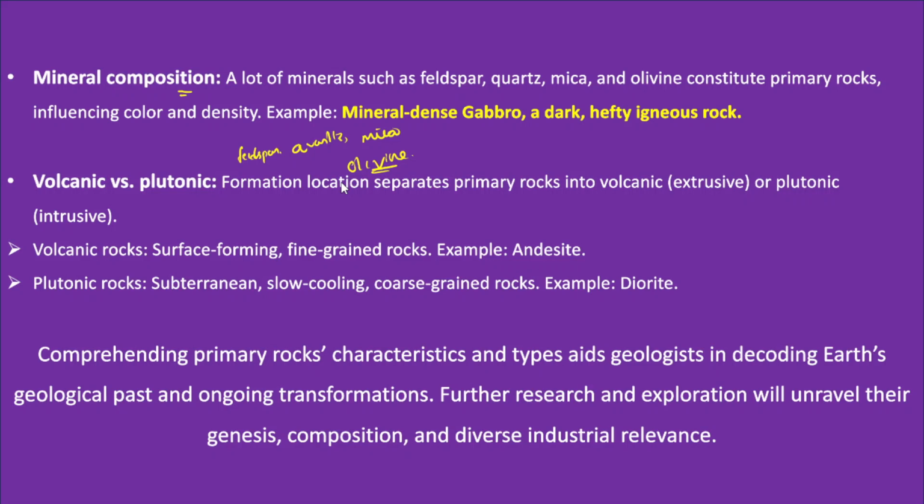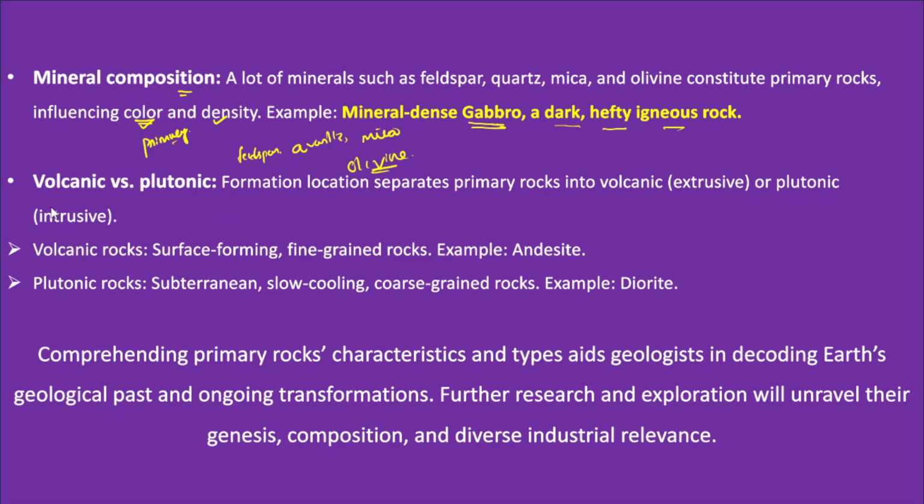The constitution of these minerals impacts the cooling capacity and the density of these primary rocks as well. Here an example is mineral dense gabbro, a dark hefty igneous rock.